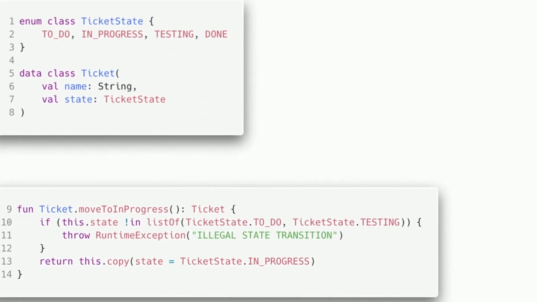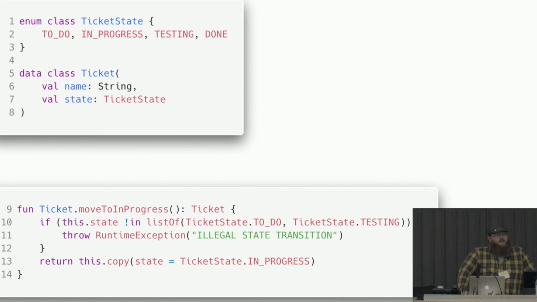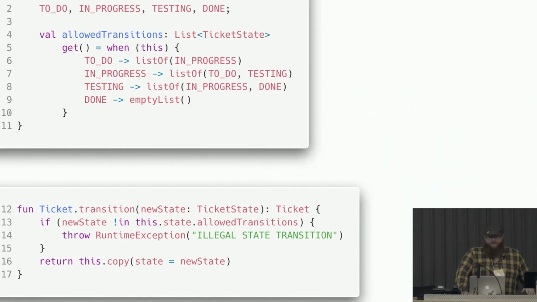The implementation of this, you might make an extension method that says move to in progress. This will validate, like, hey, the state isn't in to-do or testing, so it can't move. But maybe you think, hey, if they're saying move to in progress, why don't we just ask them to transition to a state? And so you build this.